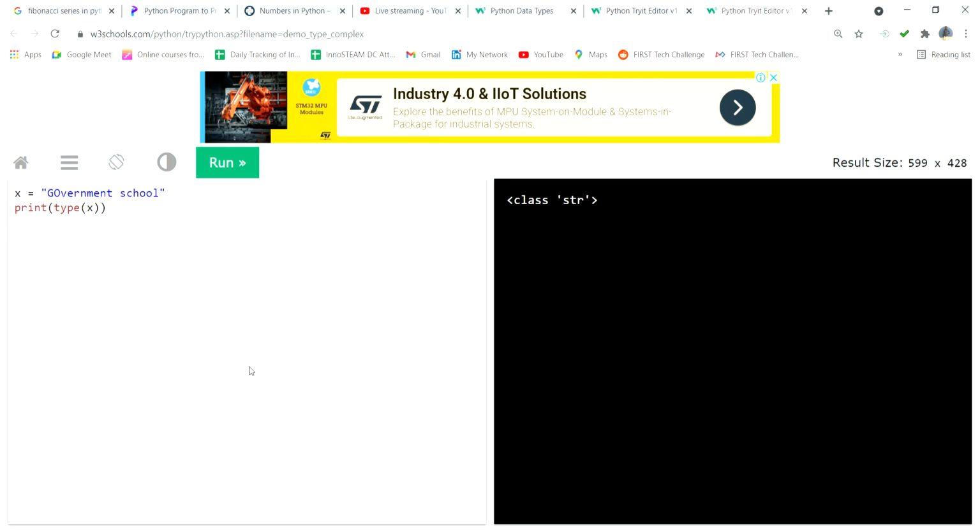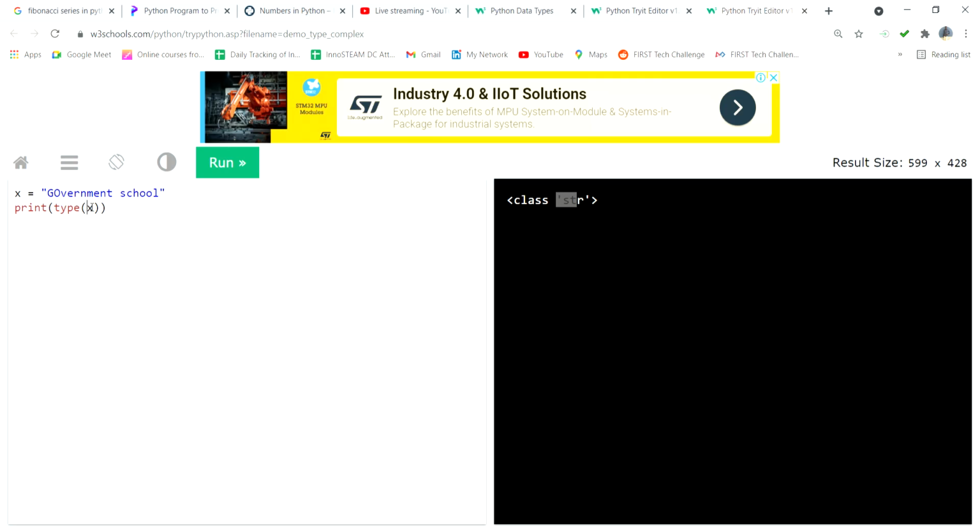Here you can see the government school is a string value, string data type. That is what it can mention, so you have to mention type of x. Type is an important thing here; the difference is only the type. Yeah, here you can see the output is class string. So whichever data type is available in the x variable, that is what is mentioned here. To get the data type we can mention type. Print type only, that is the difference.